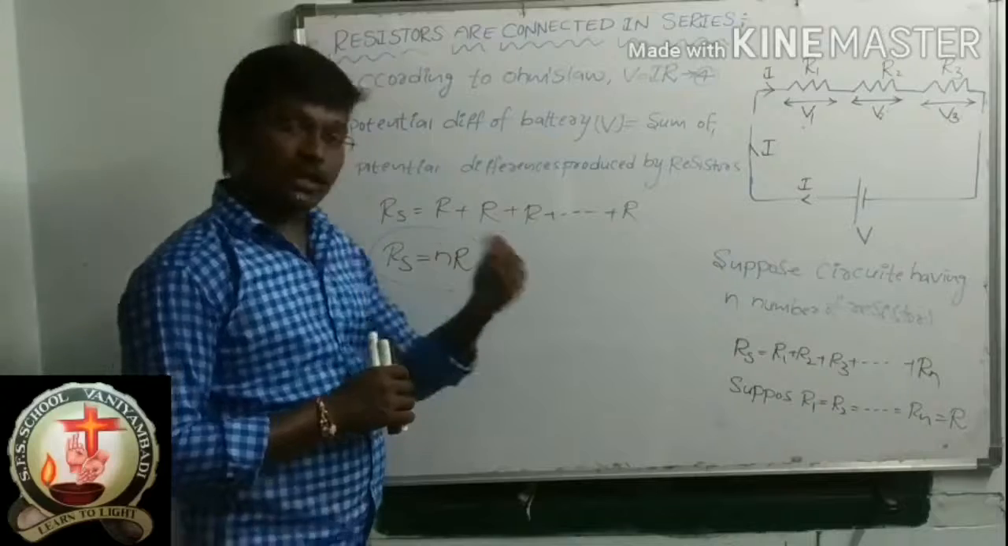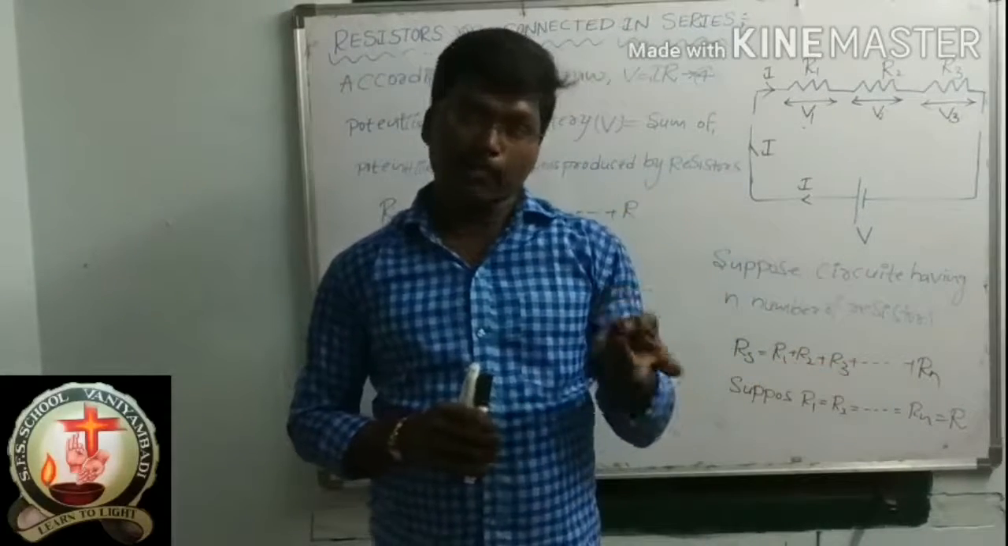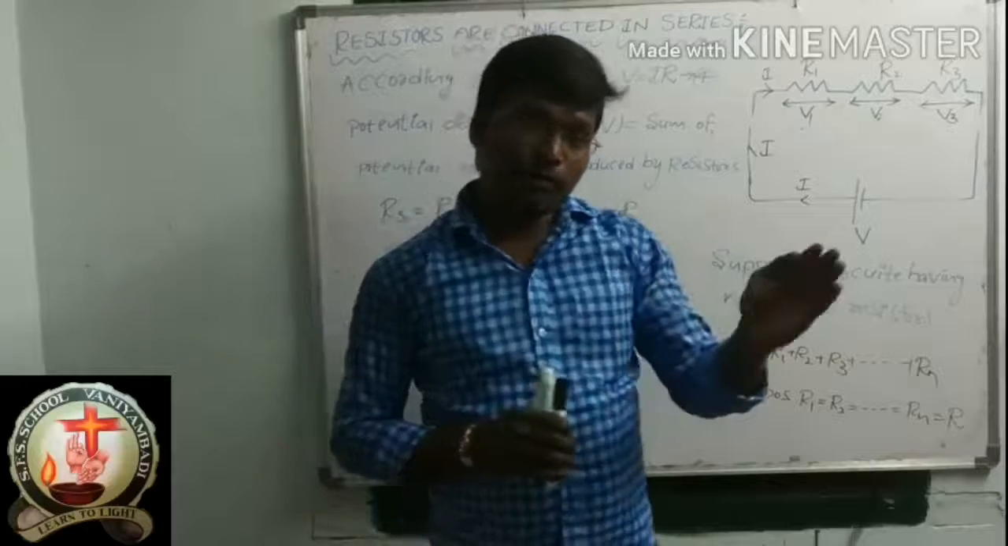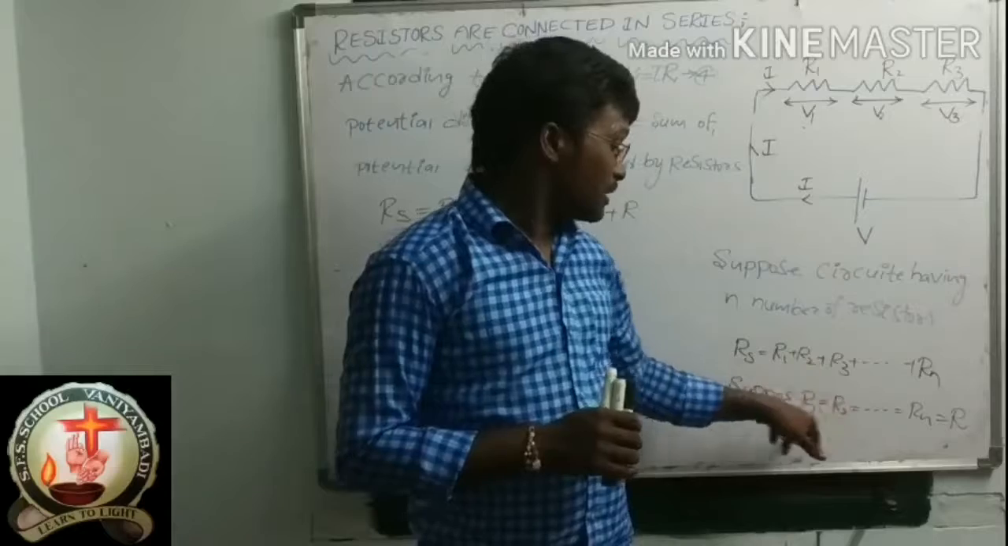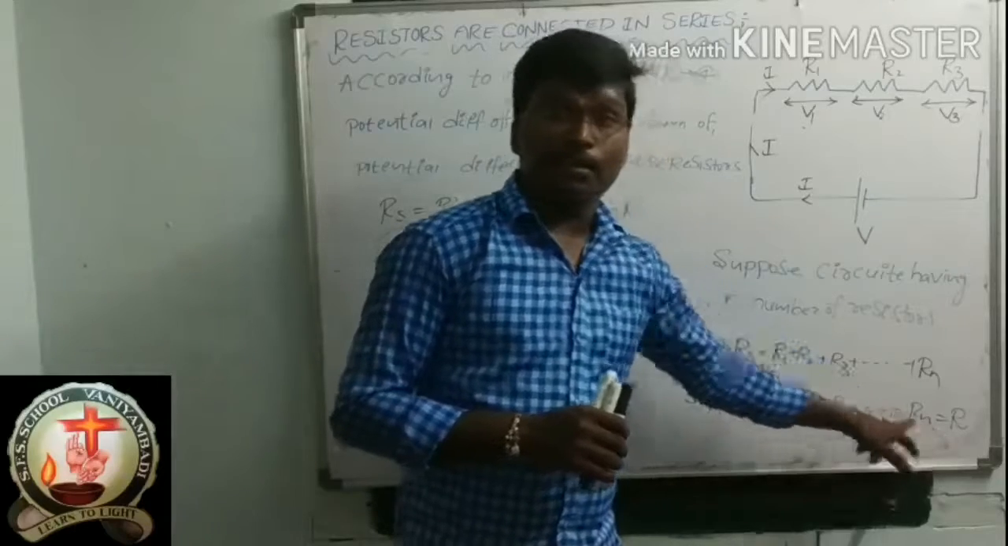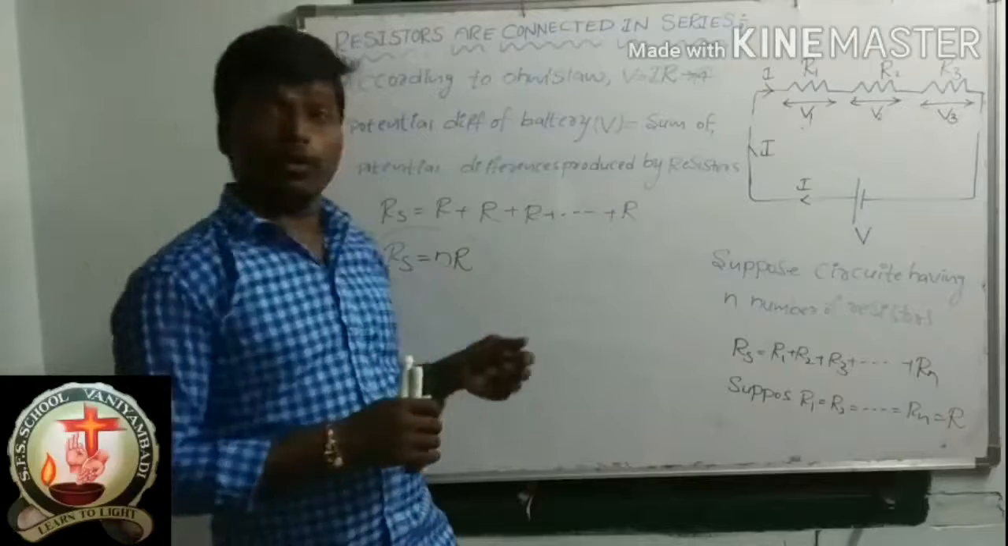Actually, what is the expression for resistors connected in series? R is equal to R1 plus R2 plus R3, and so on for n number of resistors. When all the resistances are the same, this is the expression: Rs is equal to NR.